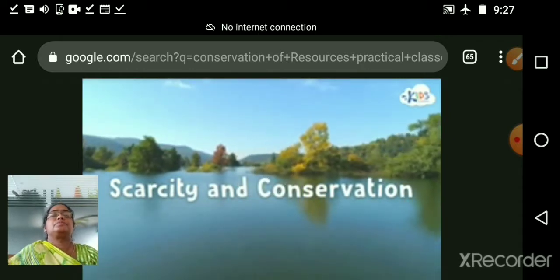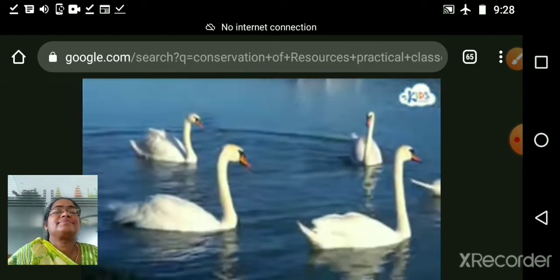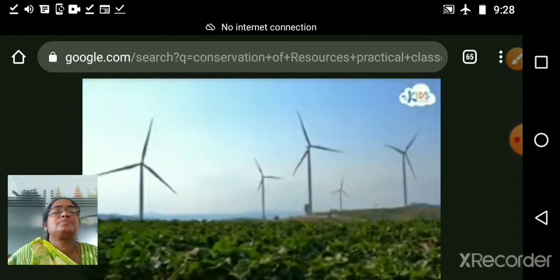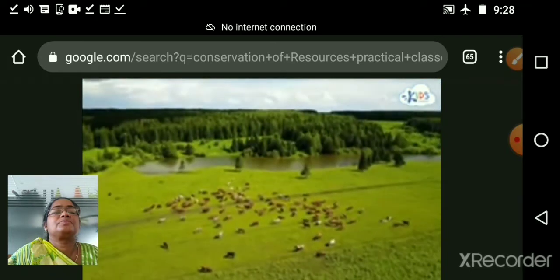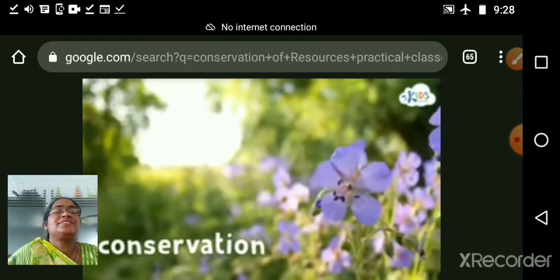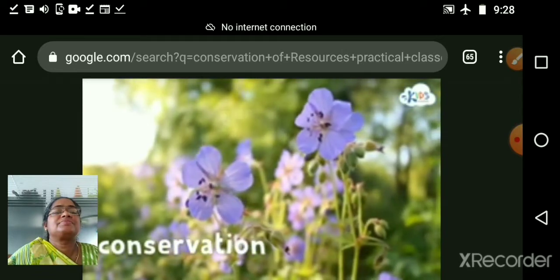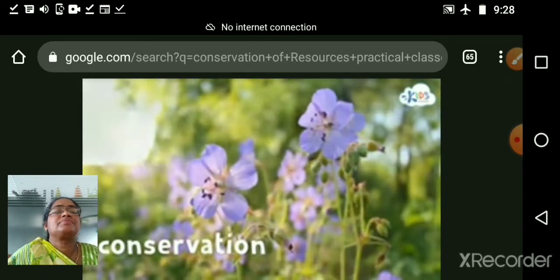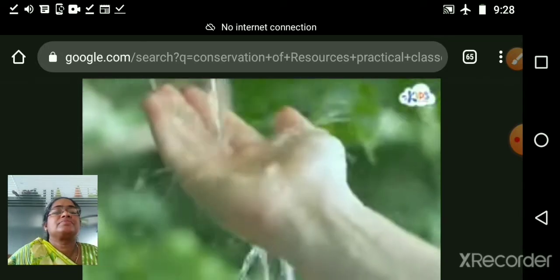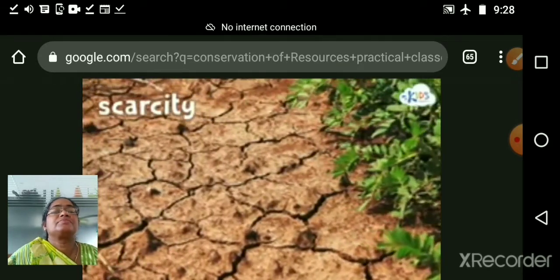Today we will learn how to protect natural resources. Natural resources are very important for living things. Humans, animals, and plants need natural resources in order to survive. This is why conservation is so important. Conservation is the protection of natural resources. What happens if we don't conserve important things such as water and clean air? This can lead to scarcity. Scarcity is when there is not enough of something.